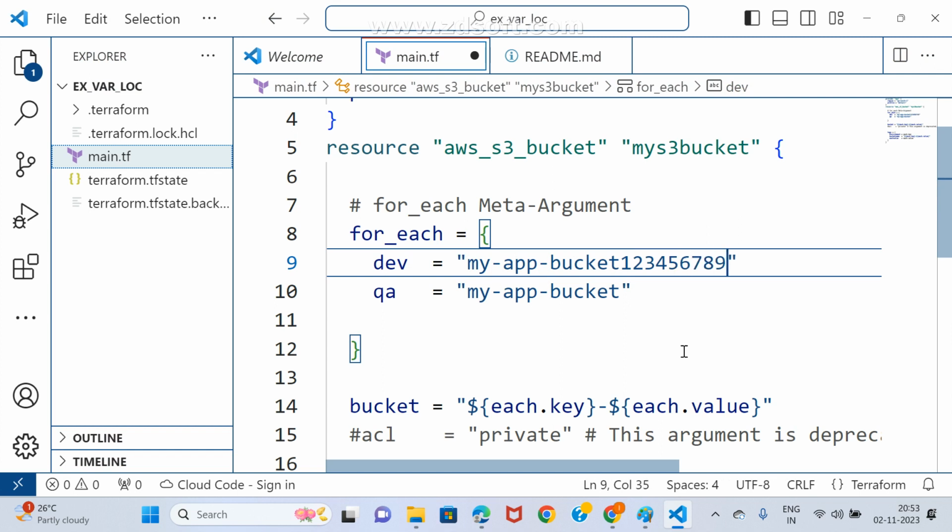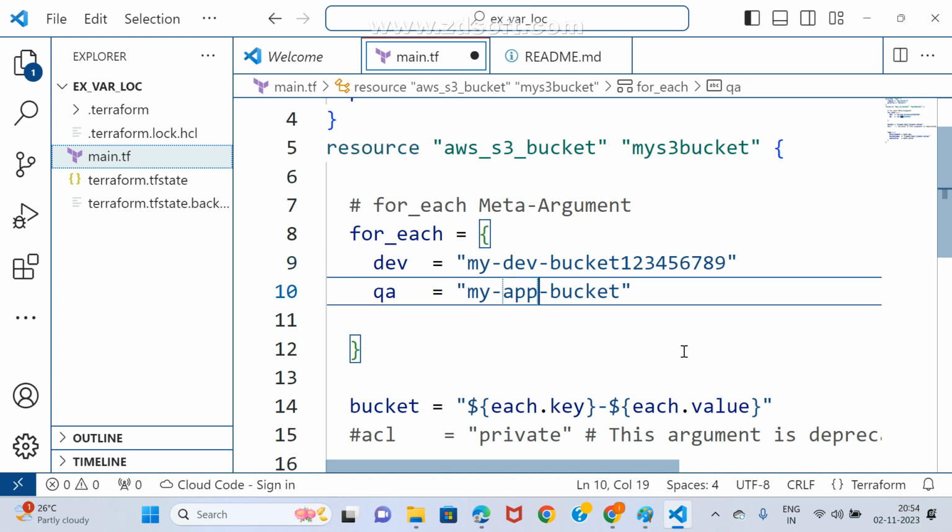In the same way, my dev bucket, my QA bucket. This is easy, right? Remember my development bucket and my QA bucket.